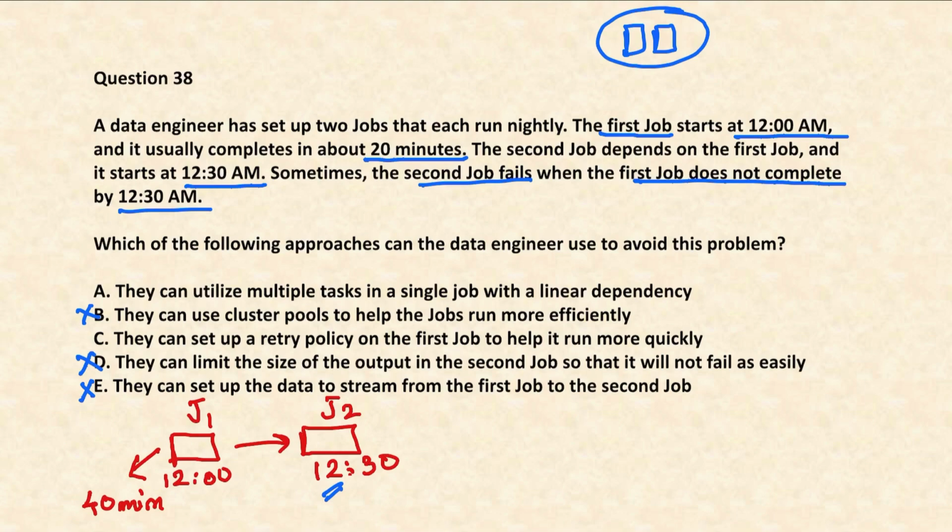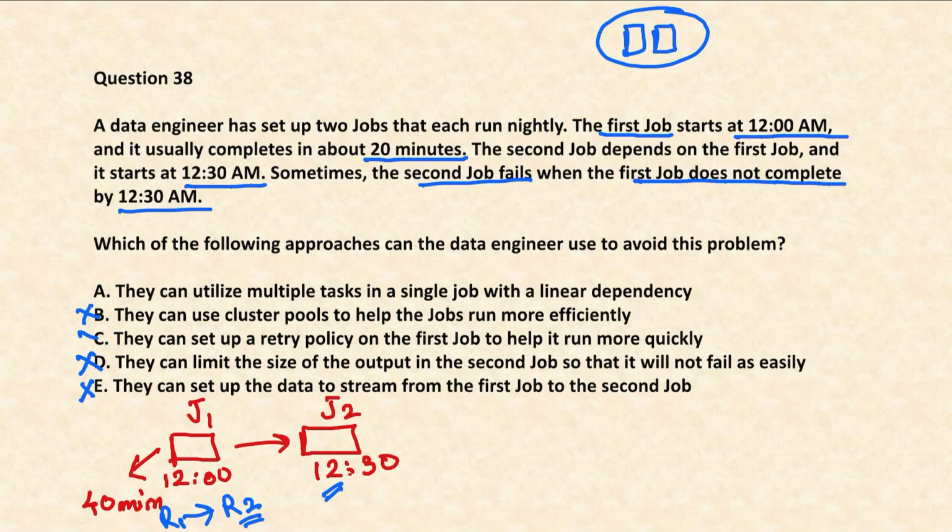Next, they can set a retry policy on the first job to help it run more quickly. Even if you do a retry, it will retry only after 40 minutes. It will not retry before actually completing, or unless the job fails. So this is not going to help.